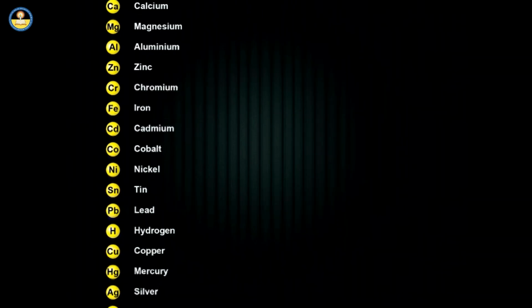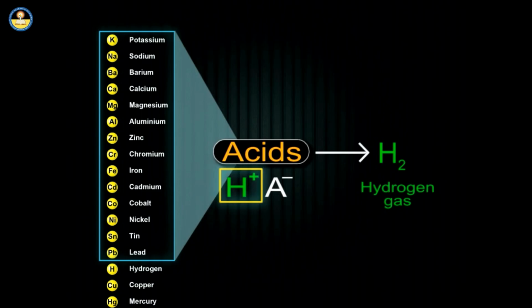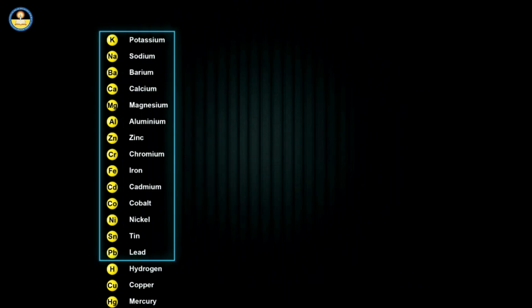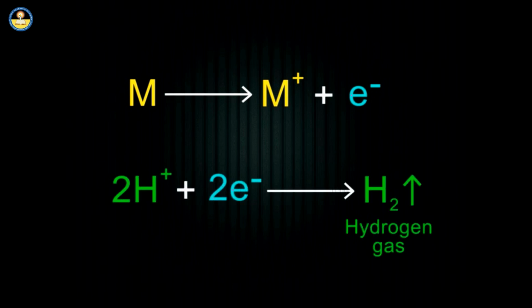Metals above hydrogen in the series react with acids and form hydrogen from dilute acids which have H+ ions. The more active metals give electrons easily to form M+ ions. The electrons lost from the metal atoms are easily taken up by H+ to form hydrogen atoms, which ultimately form hydrogen gas.